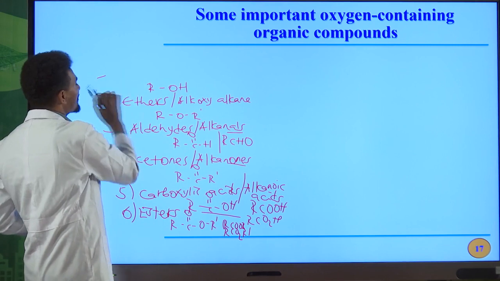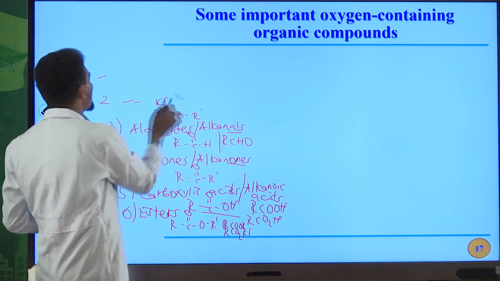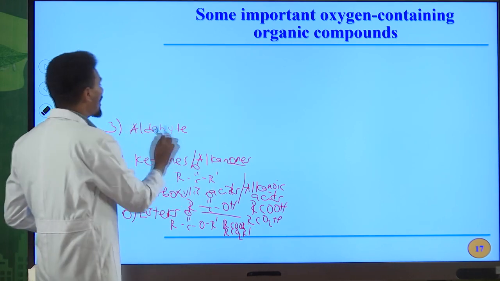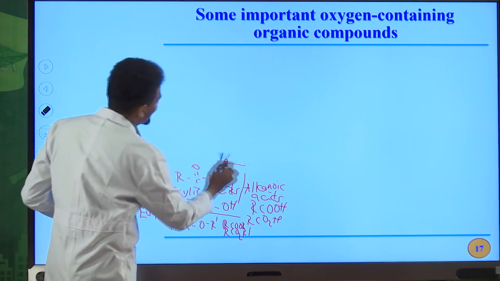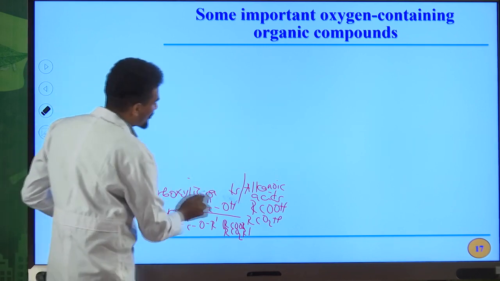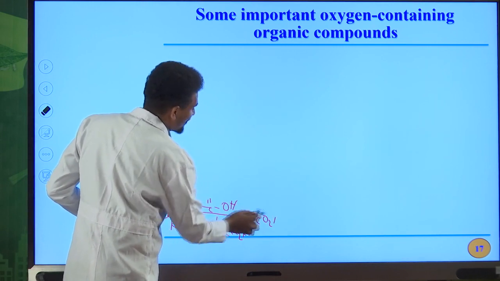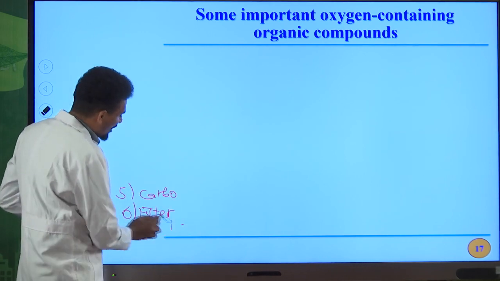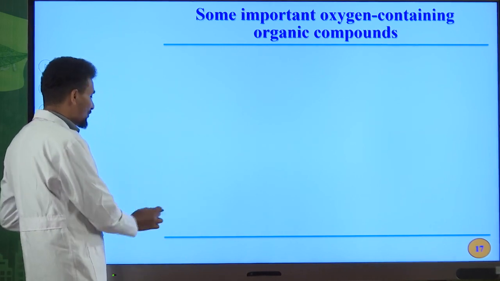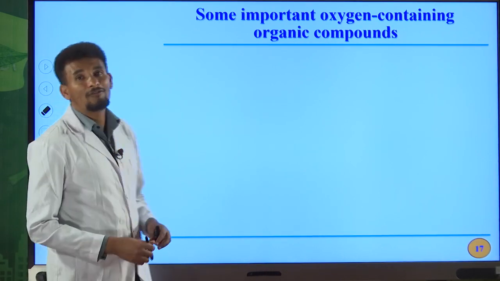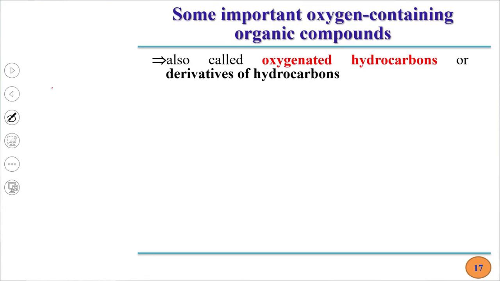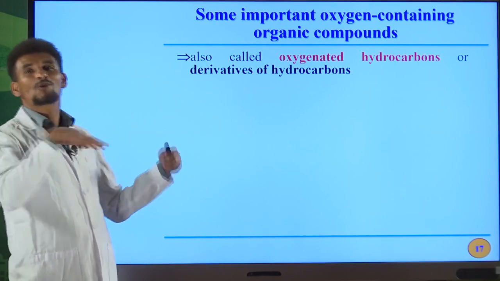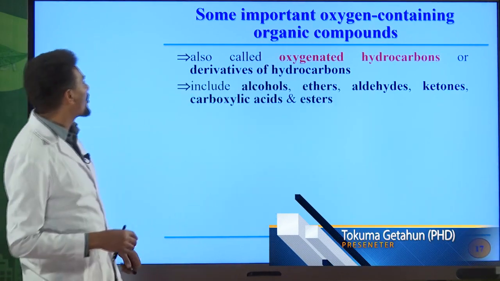Okay, let me show you the definition as well as some classification of these type of organic compounds. Important organic compounds. They are oxygen containing compounds of hydrocarbons, okay. So we have oxygen atom in addition to carbon and hydrogen atoms, because hydrocarbons are organic compounds containing only carbon and hydrogen atoms. But in this case, additionally, we have oxygen atoms in their molecule. These are 6 in numbers. They are also known as oxygenated hydrocarbons, or you can also call them as derivatives of hydrocarbons.